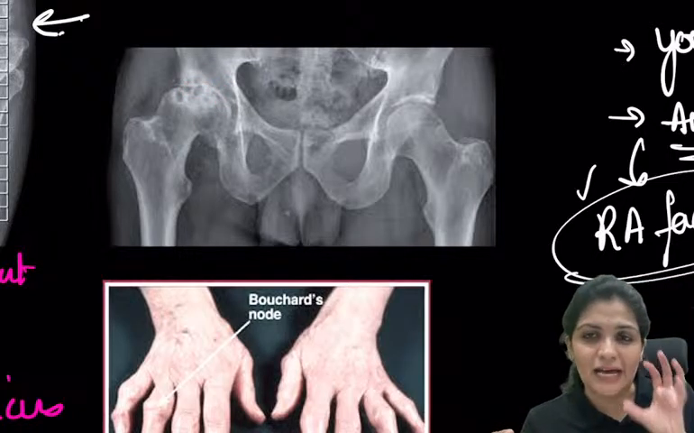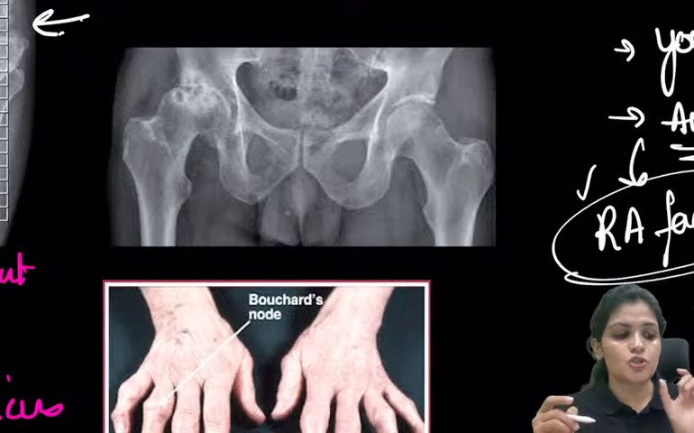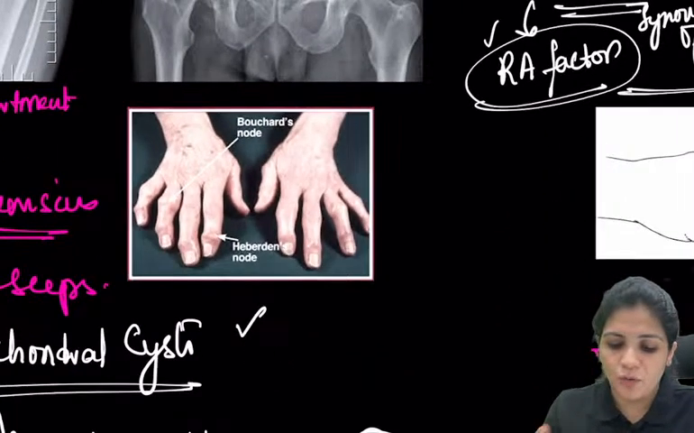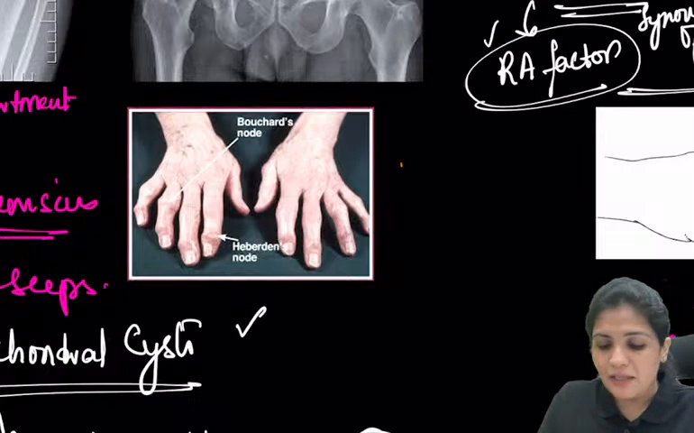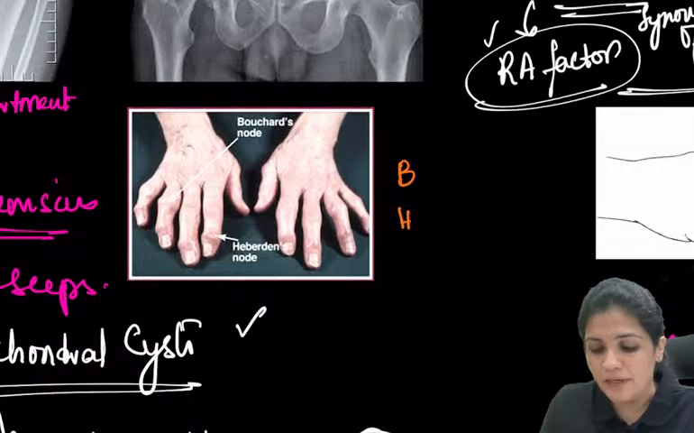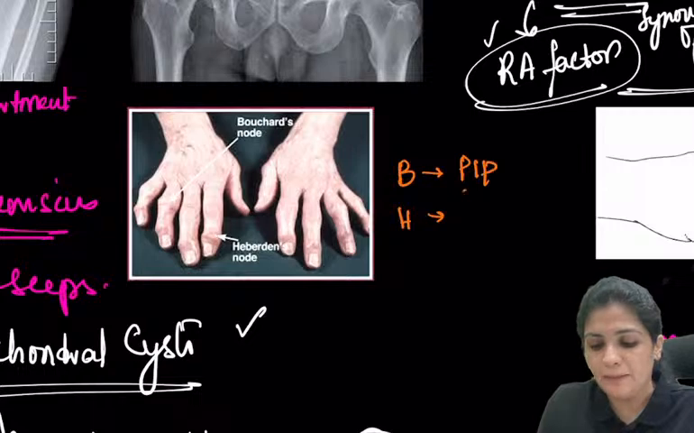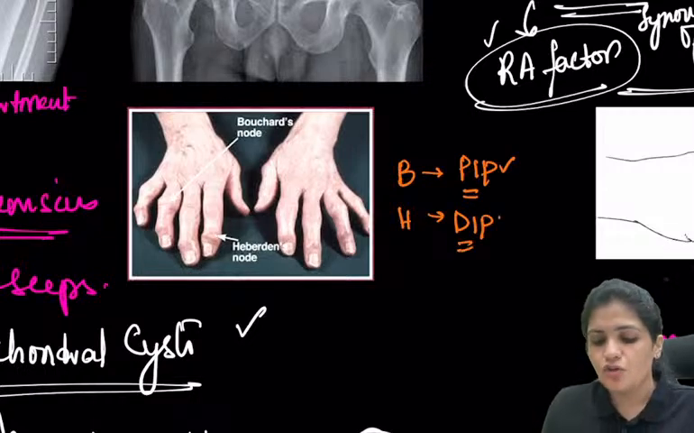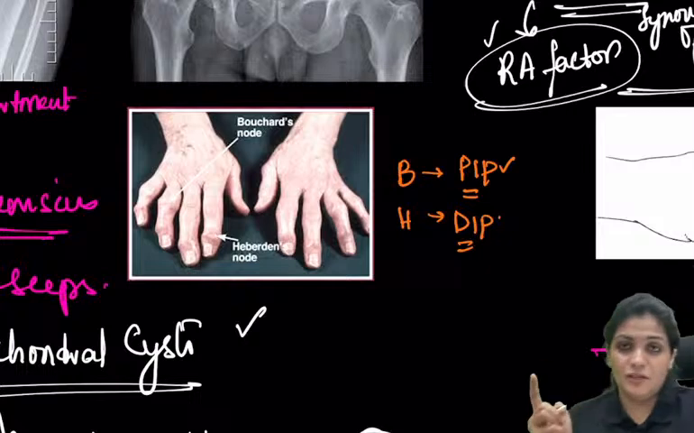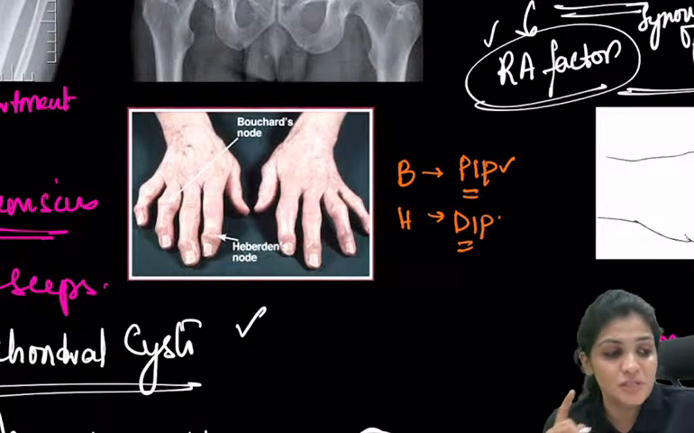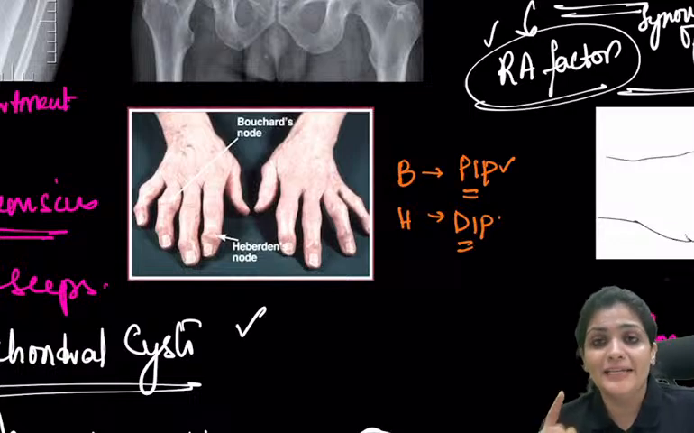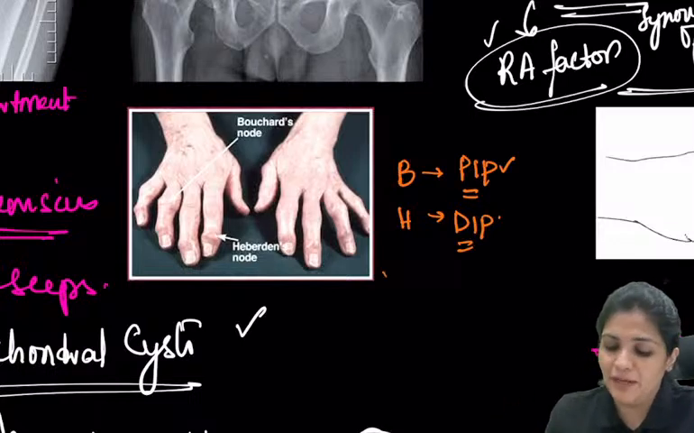So all these are suggesting that this is osteoarthritis of the hip, right? And what are the two important nodes or nodules which you see? The Bouchard's nodes and the Heberden's nodes. So how do you remember? Bouchard's is BP and this is HD. So HD, BP. Bouchard's is for proximal interphalangeal joints, and HD, that is Heberden's, is for your distal interphalangeal joints. Very, very important.